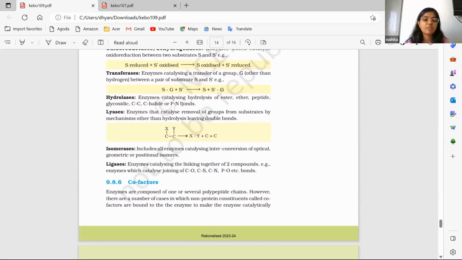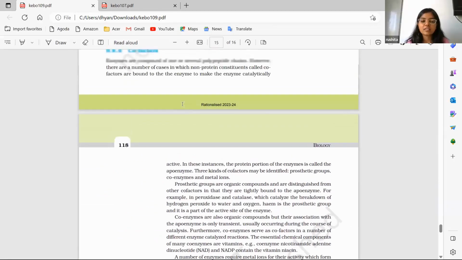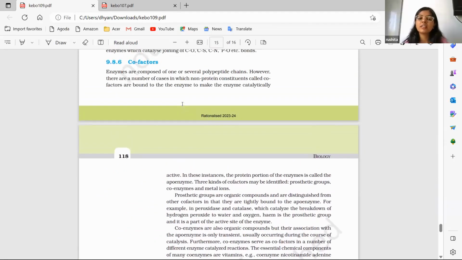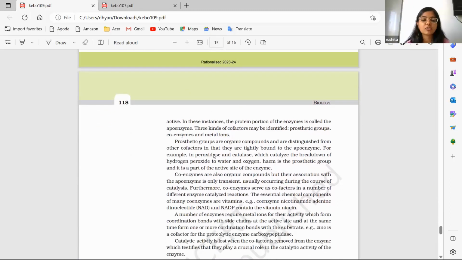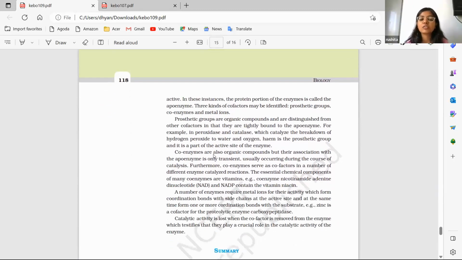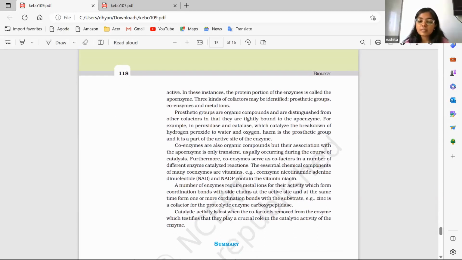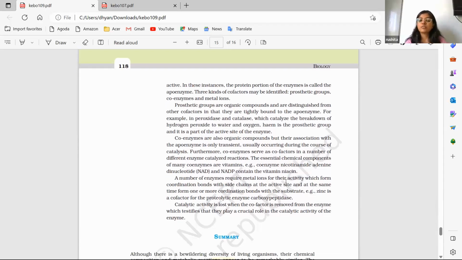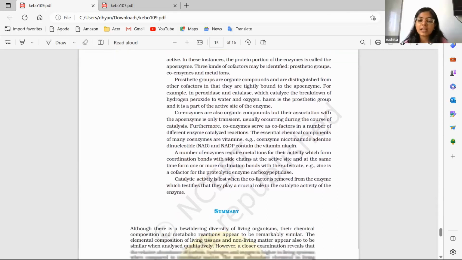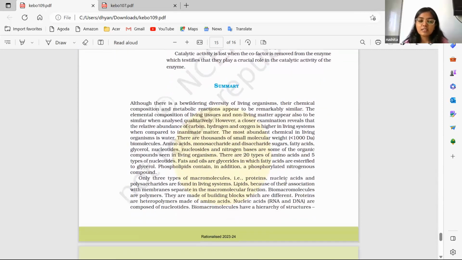So this classification is very important, and cofactors are given. Cofactors are basically the substances which help the enzymes in acting. They even assist the enzymes to further increase the rate of reaction. Prosthetic groups can act as cofactors, and many coenzymes act as cofactors. The description of all that can act as a cofactor is given at the end. Here also certain examples are given which are important and are asked in exams many a time. So this part should also be read very carefully, and you should know it line by line. Right. Now we'll do the exercises.